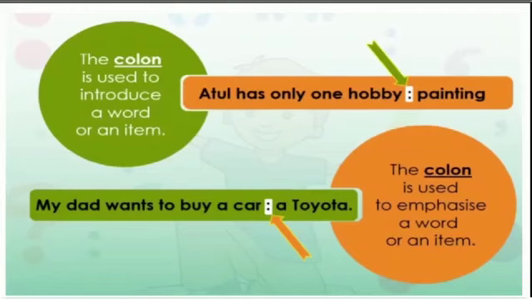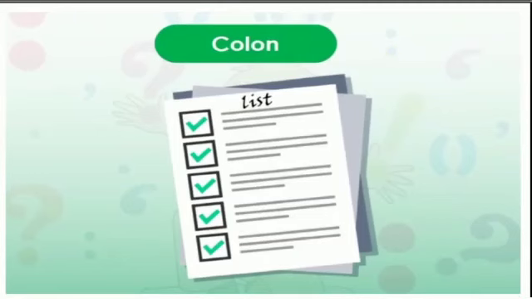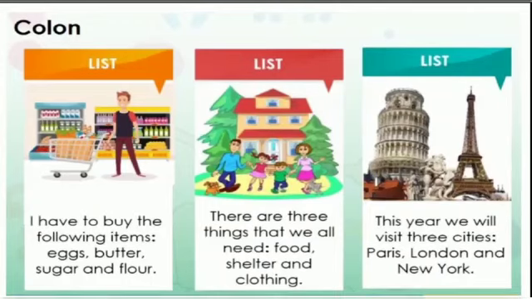For example, Atul has only one hobby, that is painting. My dad wants to buy a car: a Toyota. A colon is used to introduce a list of things or items. For example, I have to buy the following items: eggs, butter, sugar, and flour. There are three things that we all need: food, shelter, and clothing. This year we will visit three cities: Paris, London, and New York.